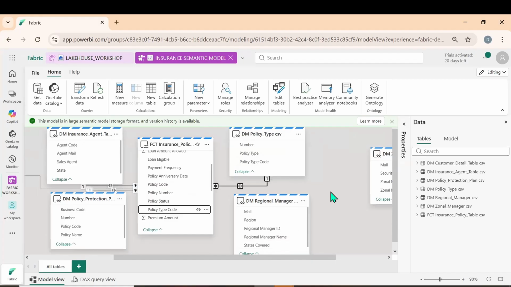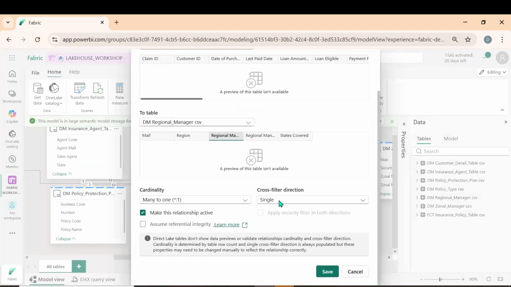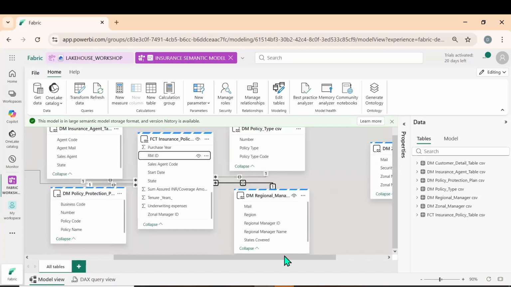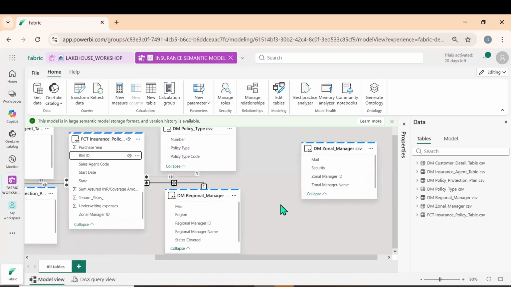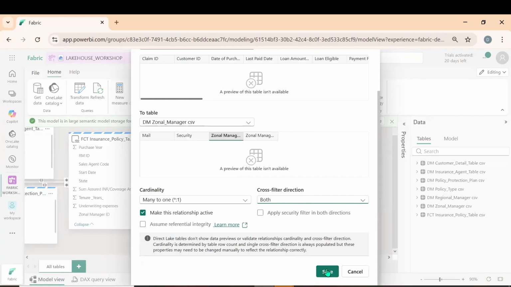Okay, good. Next one, regional manager ID. Let me come down. RM ID is the regional manager ID. Let me make both and click on save. Yes, we made it. Next one is zonal manager. Where is the zonal manager? Zonal manager ID and zonal manager ID. Okay, let me go for both and click on save.